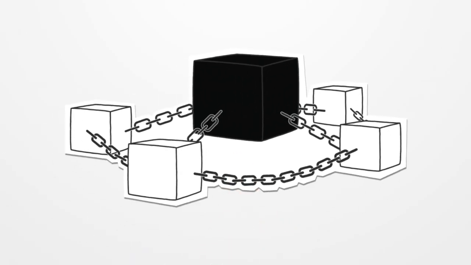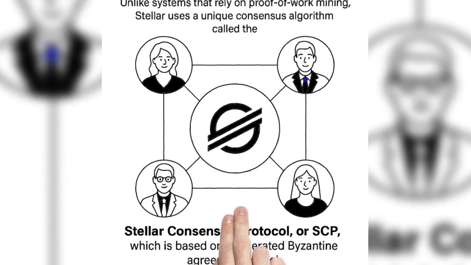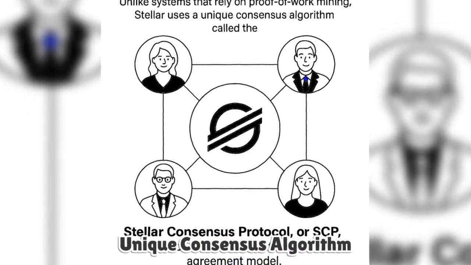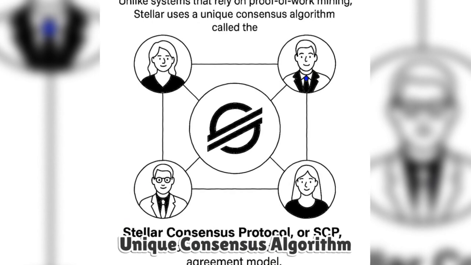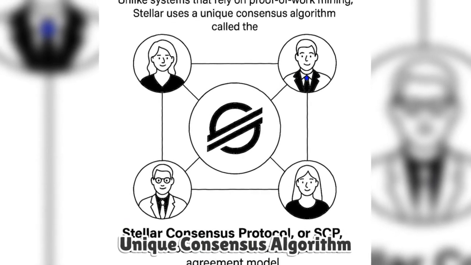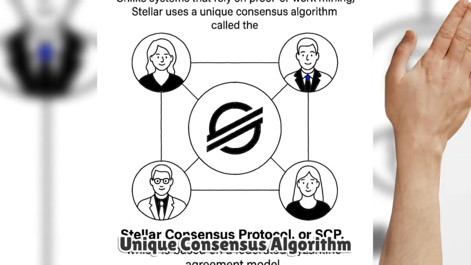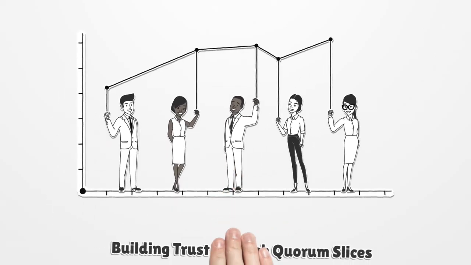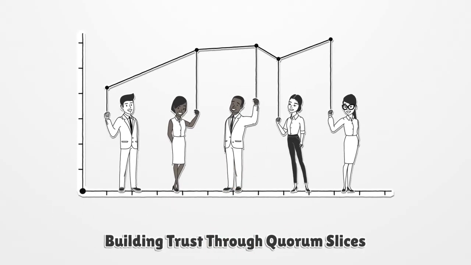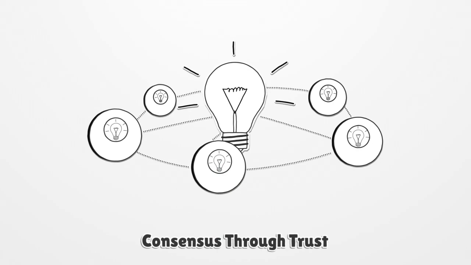At its foundation, Stellar operates as a distributed ledger that records ownership and transfers of digital assets. Unlike systems that rely on proof-of-work mining, Stellar uses a unique consensus algorithm called the Stellar Consensus Protocol, or SCP, which is based on a federated Byzantine agreement model. In this system, nodes reach agreement not by competing to solve cryptographic puzzles but by building trust through quorum slices. Each node selects other nodes it trusts, and consensus emerges as these slices overlap.